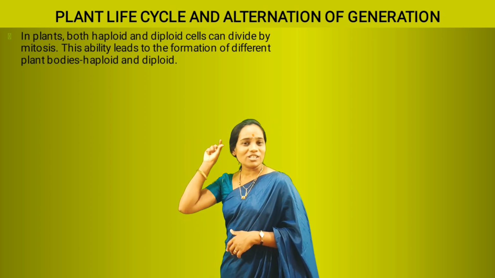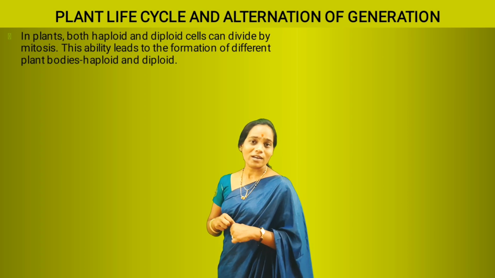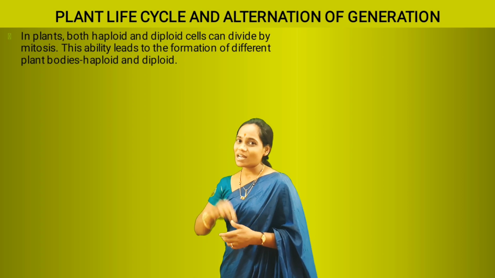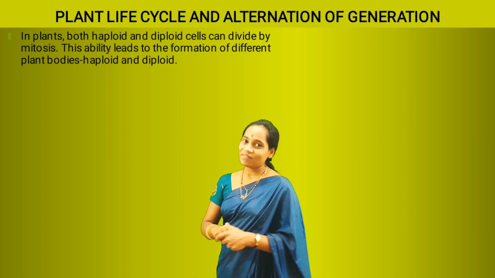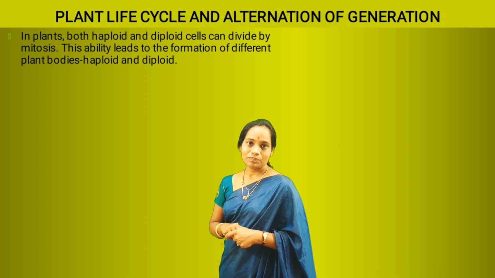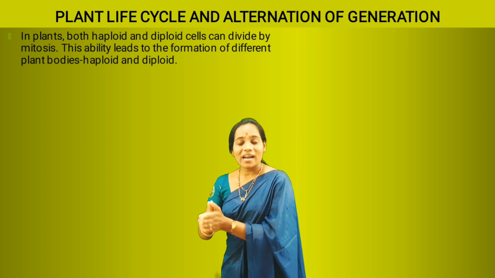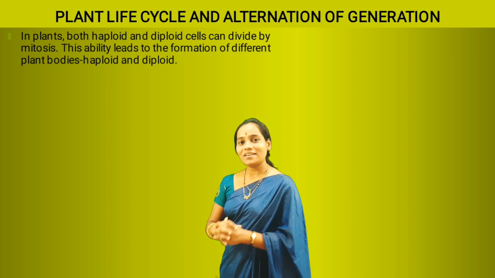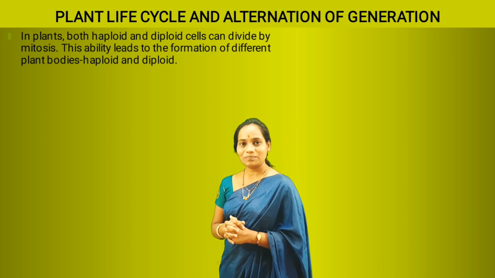Whereas if mitosis is taking place in a diploid cell, having 2n chromosomes, it divides to produce again 2 daughter cells having 2n chromosomes. Hence, in plants both haploid cells and diploid cells can undergo mitosis.